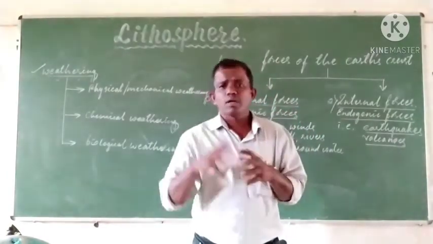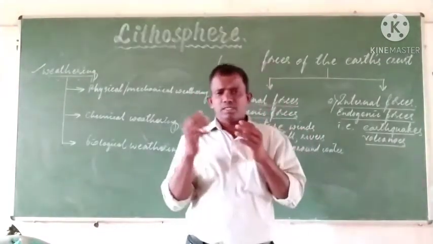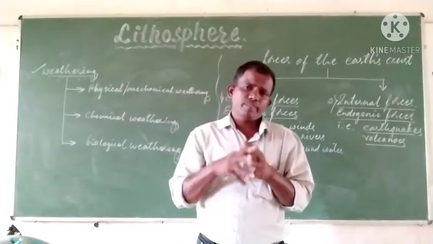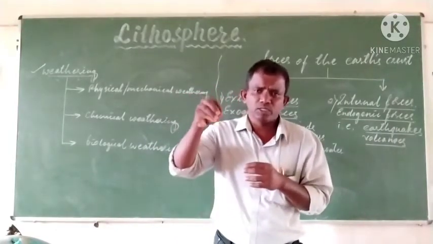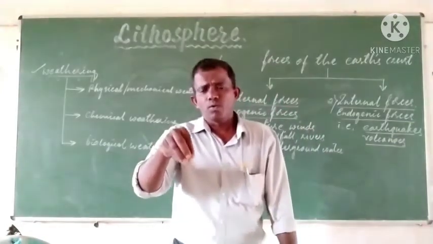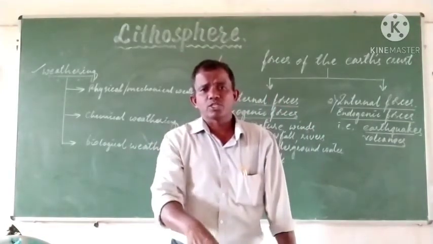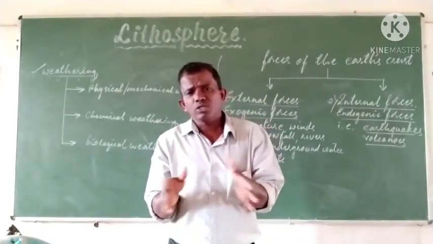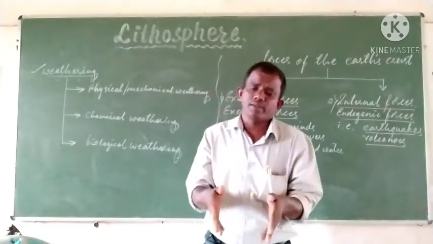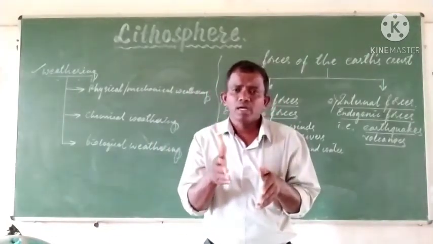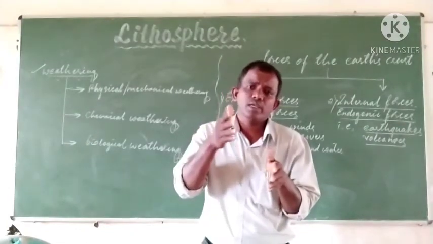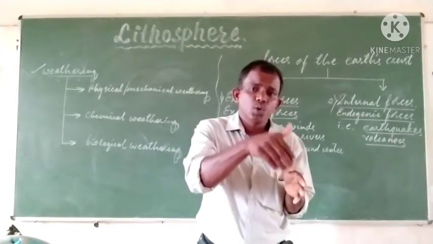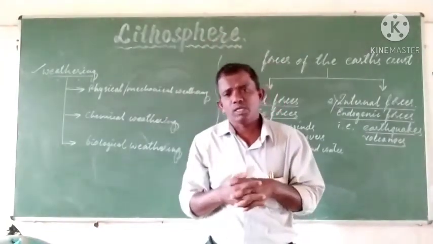The plants which grow on the surface of the land, their roots go deep into the earth's crust. They go on penetrating the solids. Even the rock can be penetrated, or cracks may be developed due to the force, as the roots go deeper as the tree grows up.